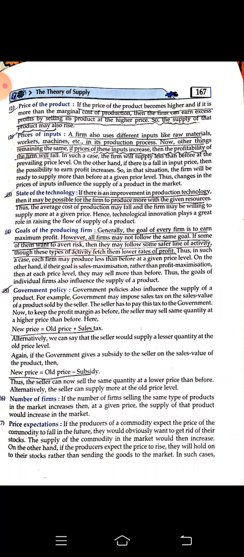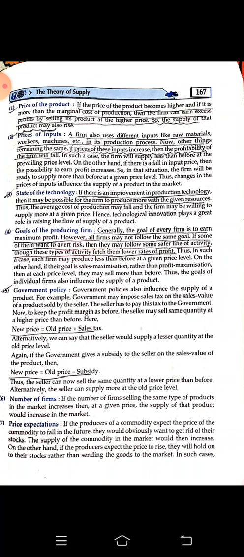If we find that the cost of production is getting high because he is paying more money to the laborers, more money for the raw materials, that means cost of production is increasing. If cost of production is increasing, that means the profit margin is decreasing. As the profit margin decreases, the producer will earn less profit, so he will supply less in the market.